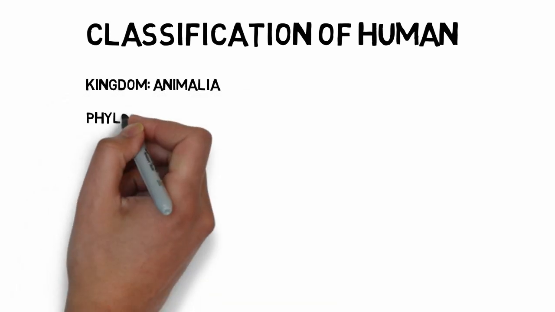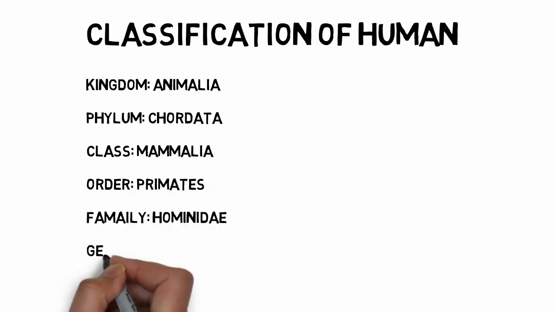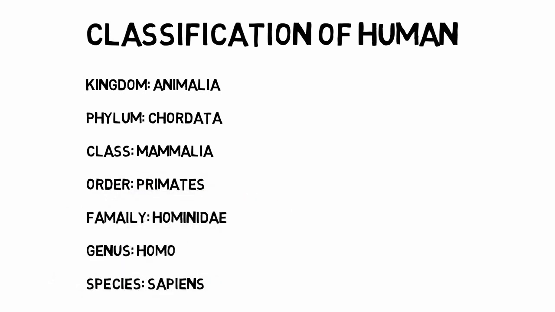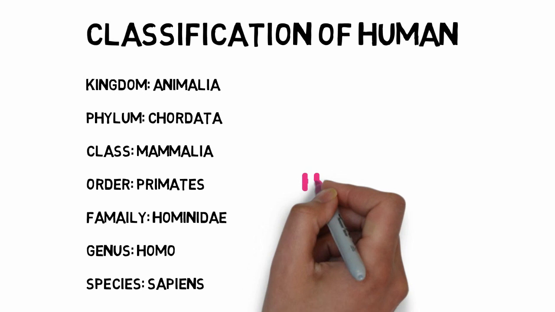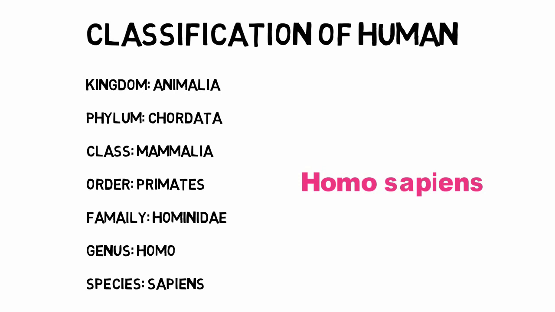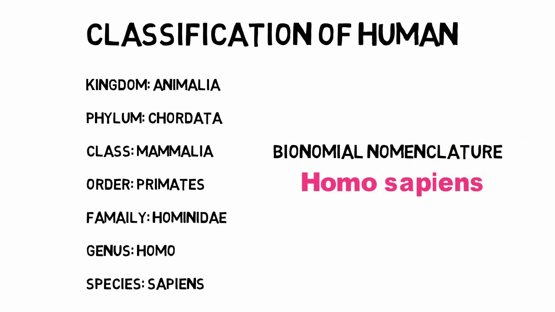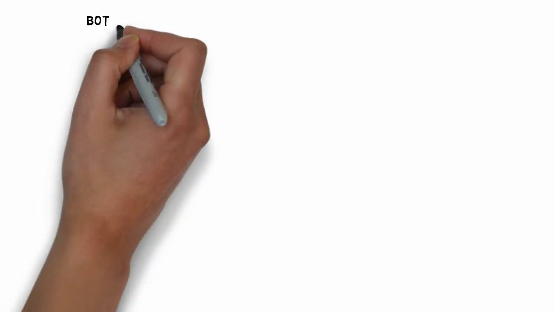For instance, in the case of the human, the kingdom is Animalia, the phylum is Chordata, the class is Mammalia, the order is Primates, the family is Hominidae, the genus is Homo and the species name is sapiens. That is why the biological or scientific name of the human is Homo sapiens, and such a scientific name is also known as a binomial name. Why is it a binomial name? Because it has two different epithets: the first one is the generic epithet and the second one is the specific epithet.